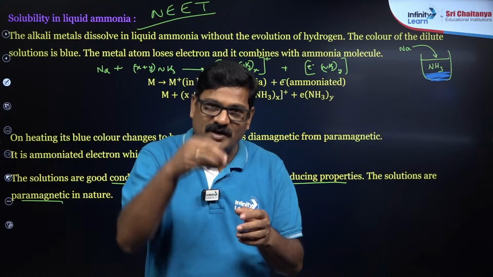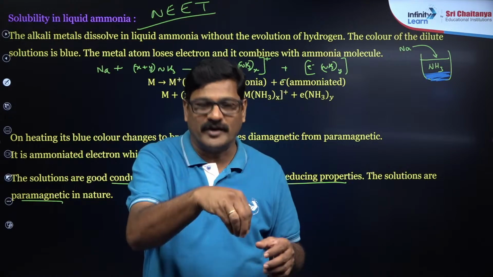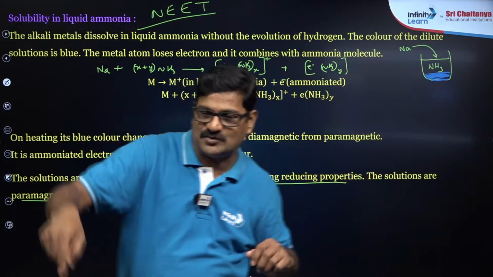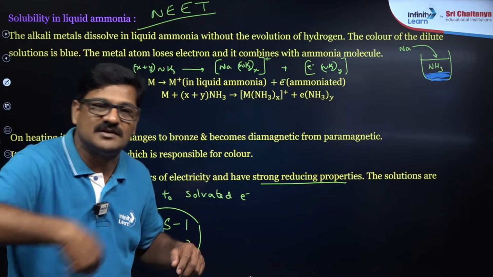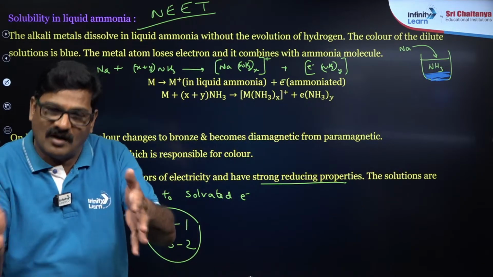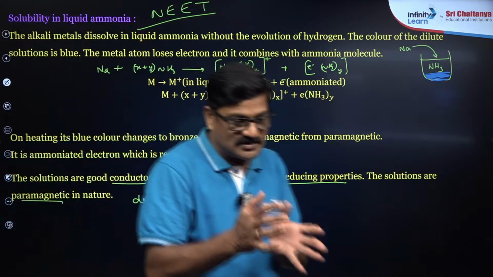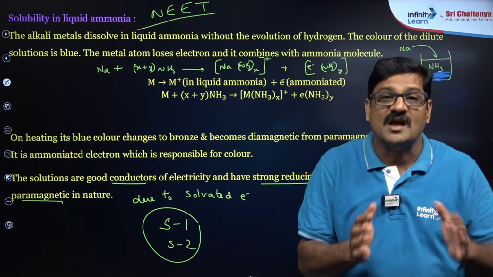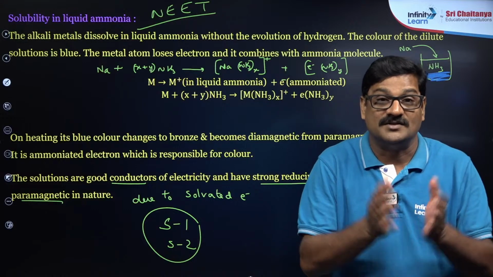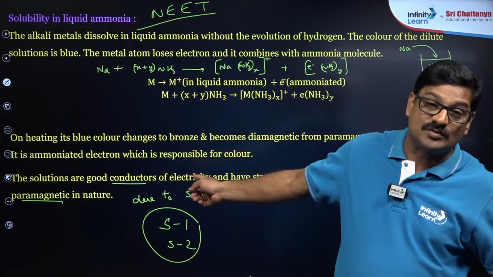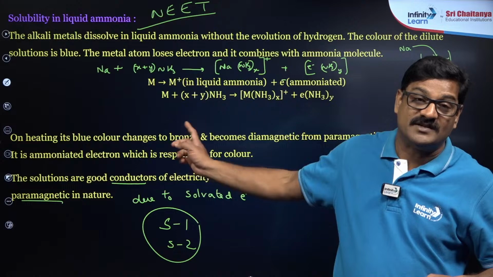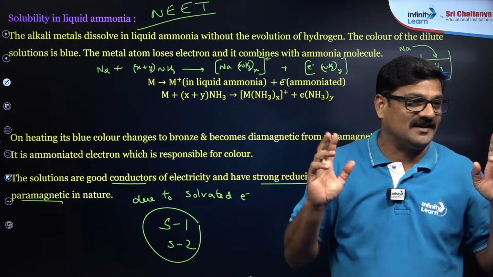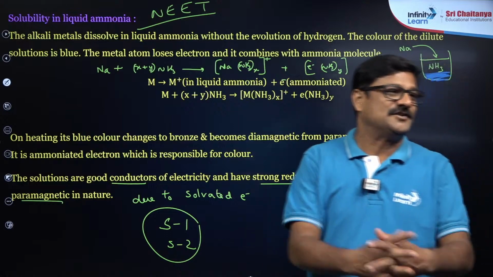So, the sodium metal is put in the ammonia, sodium plus and an electron are separated. Now, around the sodium plus ion, ammonia molecules are surrounded, and this electron is also wrapped with ammonia. So, this is what you call ammoniated electrons. Due to these ammoniated electrons, it is a powerful reducing agent, it is colored and it is paramagnetic. Yes, it is Raymond. Yes, it is.